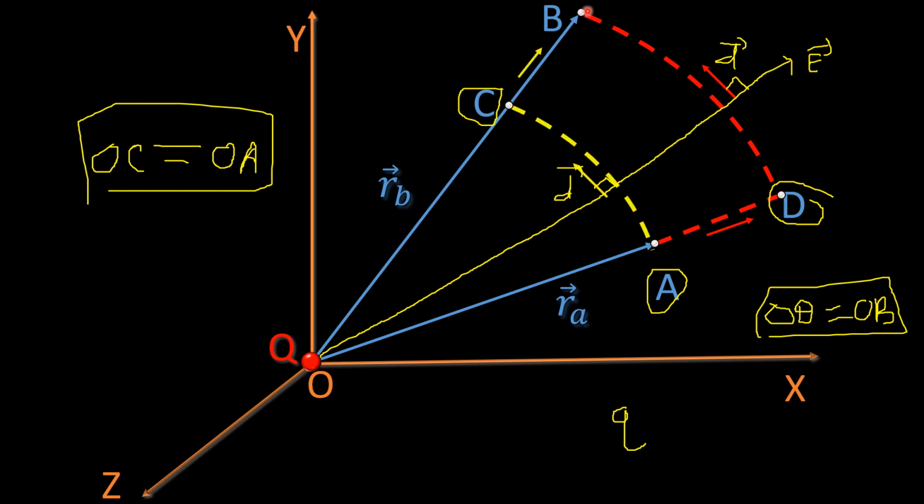Similarly, if I consider the second path, A to D to B, from A to D I have electric field from A to D, displacement also from A to D, so there is some non-zero work done. Whereas from D to B when I go, electric field and displacement as shown here are mutually perpendicular, and so work done for the D to B path will be 0. Work done to move charge q from point D to point B will be 0.